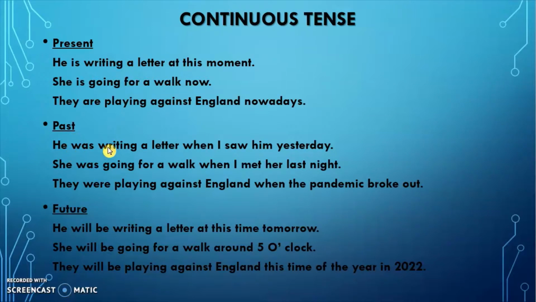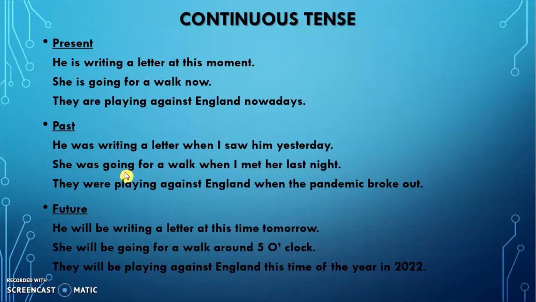Past continuous में he was writing a letter when I saw him yesterday. So yesterday and saw tell you that this was something that happened before. It is not happening right now, but then something else was happening while this happened. So he was writing a letter when I saw him yesterday. So here yesterday and saw are two clues which tell you that here you have to use past continuous tense.